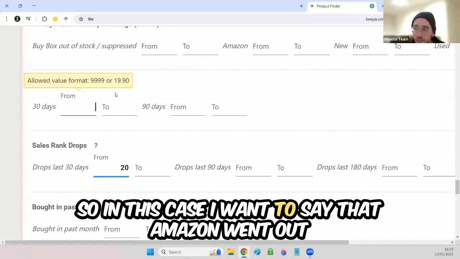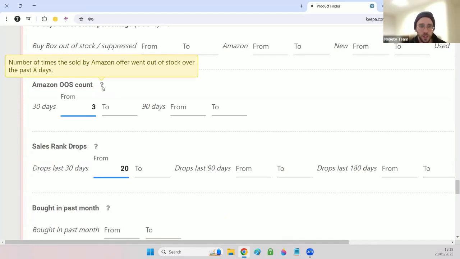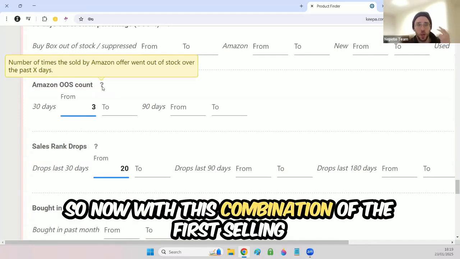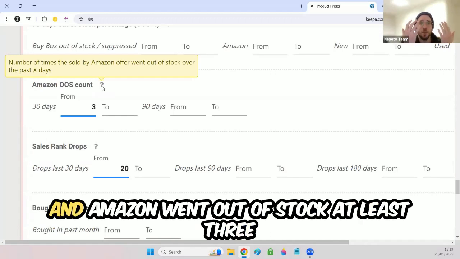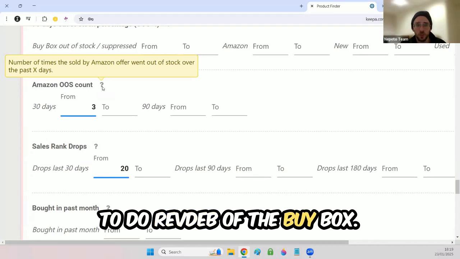In this case, I want Amazon to have gone out of stock at least 3 times in the last 30 days. With this combination of fast selling and Amazon going out of stock at least 3 times, it means I have an opportunity to do the above the buy box.